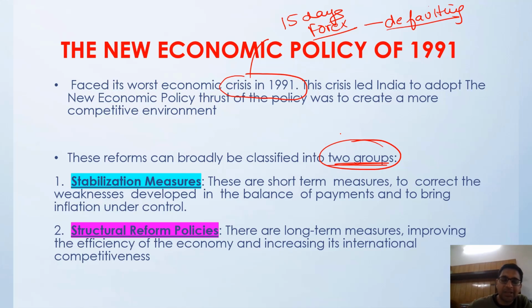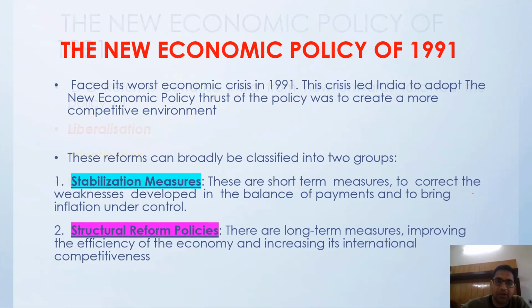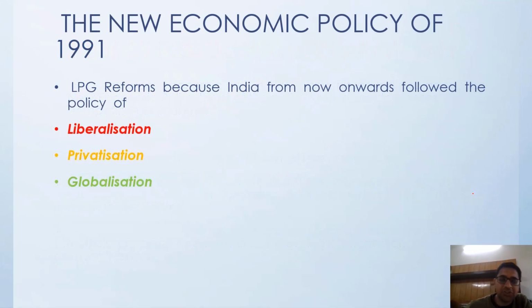Under stabilization, that means you have to act in the short run, so that we stabilize our economy in a few months. And after that, the structural measures are the long-term measures that we wanted to do. The long-term measure is what we call the LPG reforms that the IMF asked us to do. The short-term measure is how we can properly settle our balance of payment crisis and how we can tackle the inflation that was skyrocketing during that time, right? So we came up with a policy of liberalization, privatization and globalization.